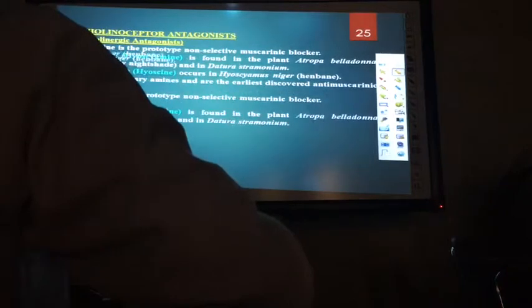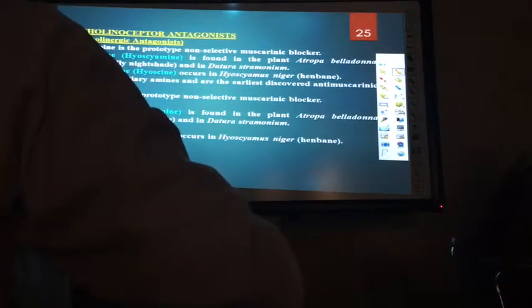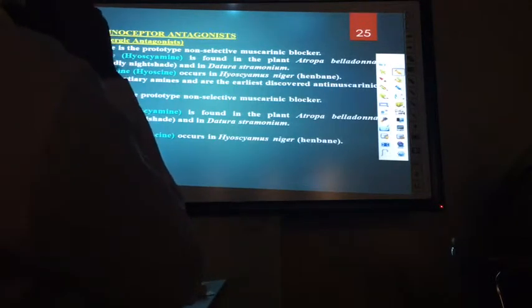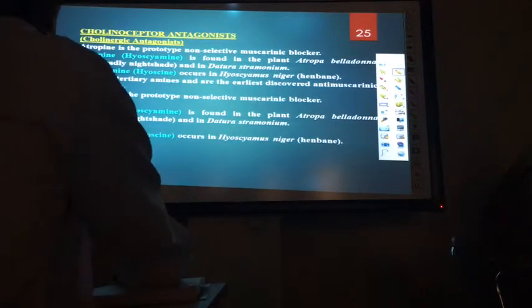Now the antagonists. Atropine is the prototype non-selective muscarinic blocker. It's found in atropa belladonna. Hyoscine is a derivative similar to atropine.